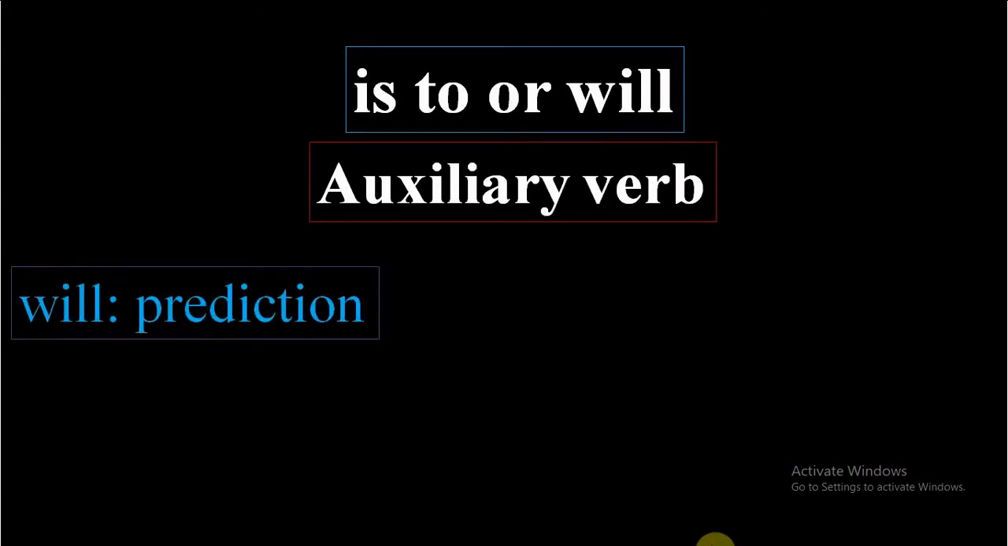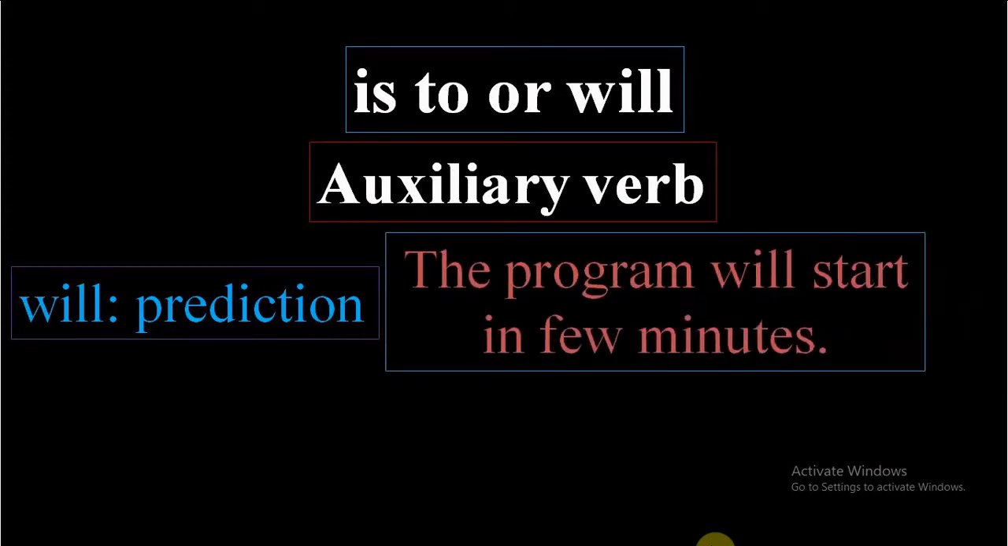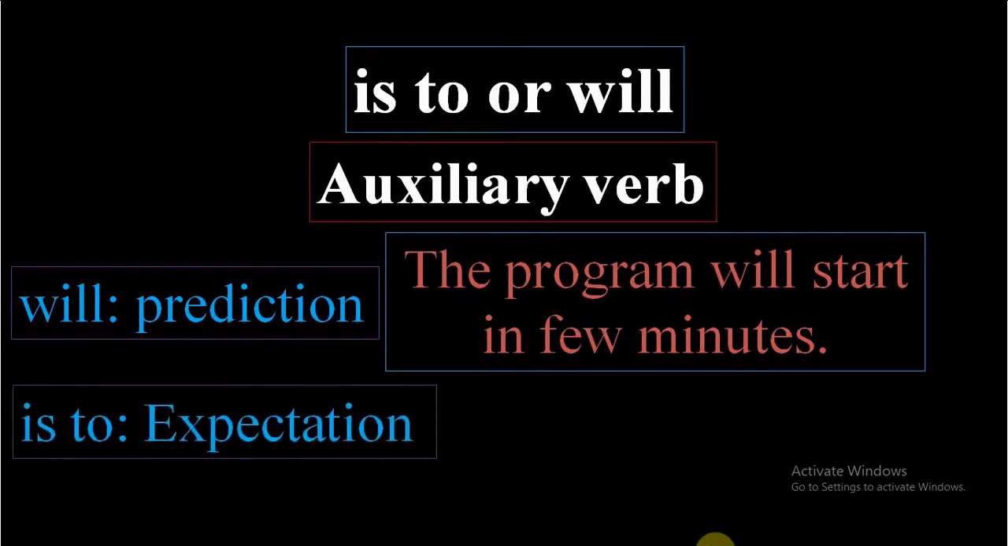In short, if you want to look at the differentiation part, will means prediction. The program will start in few minutes. It means what? There is a time, everything has been arranged, and looking at that arrangement, what is the prediction? The program will start in few minutes. Is to or are to means expectation.